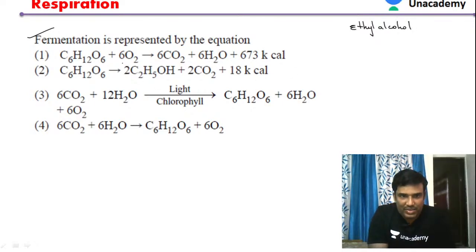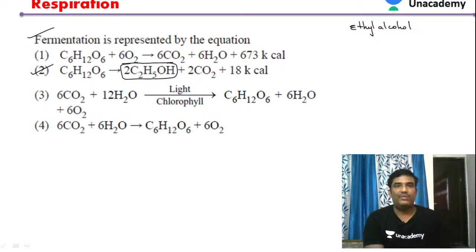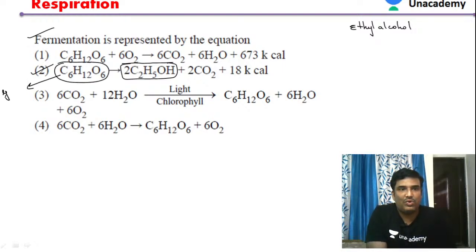See here in this equation, you can see ethyl alcohol. So fermentation is represented by this equation. This equation shows that glucose, C6H12O6, is converted into ethyl alcohol, which is the product, and the byproduct is carbon dioxide.